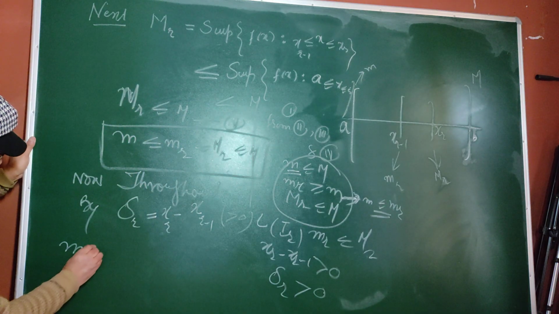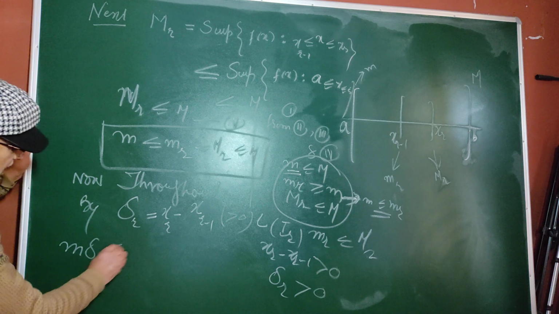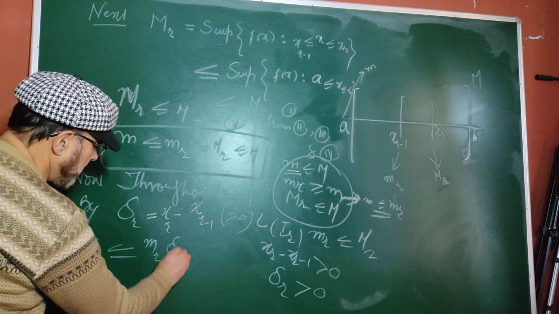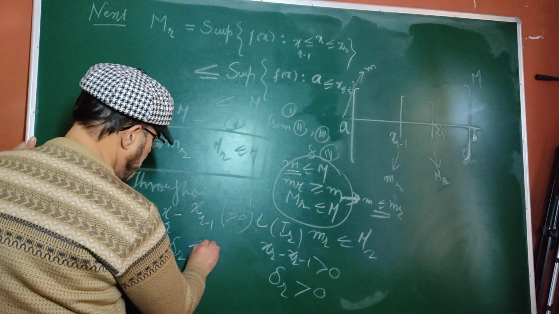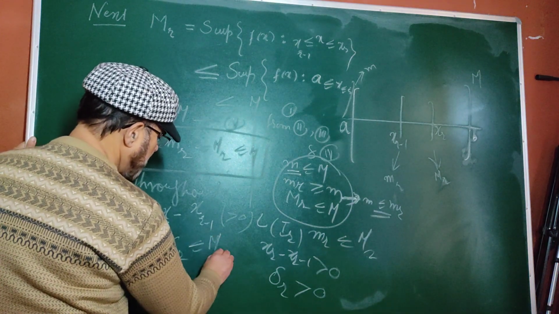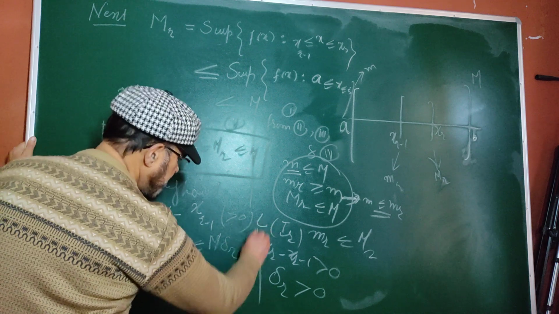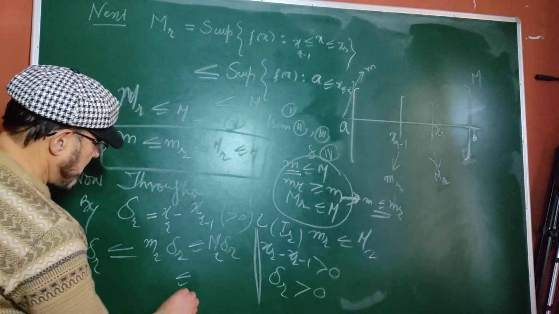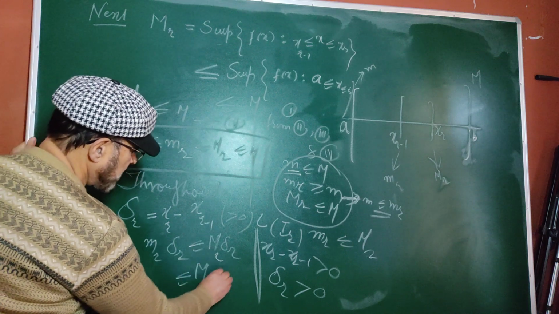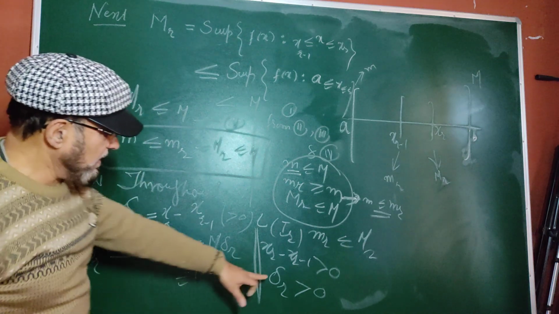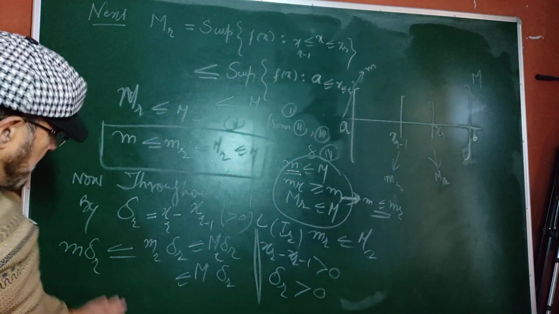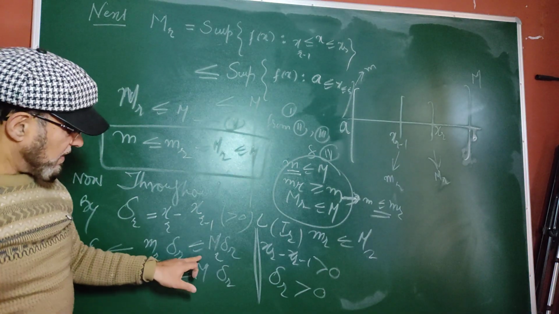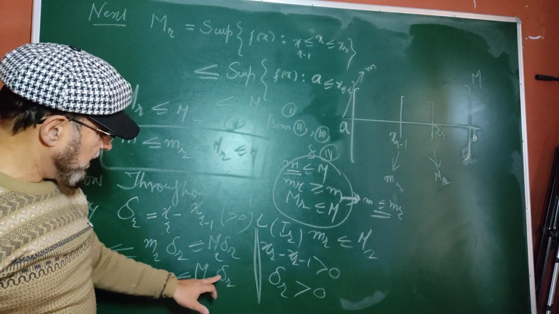This is: m delta r is less or equal to m_r delta r is less or equal to capital M_r delta r is less or equal to capital M delta r, where delta r is x_r minus x_{r-1}. This is the relation.